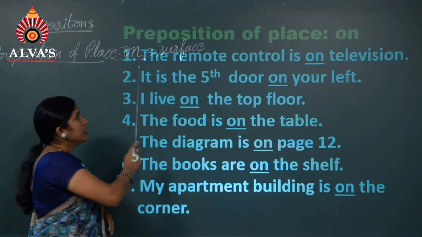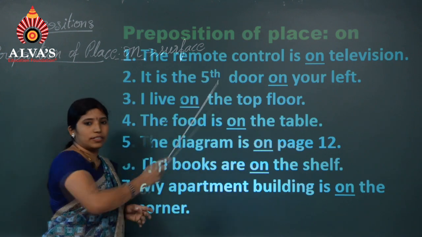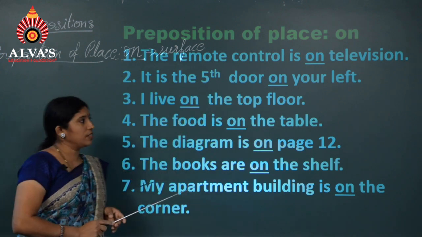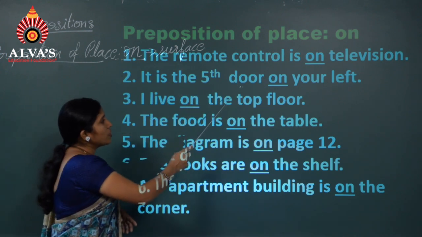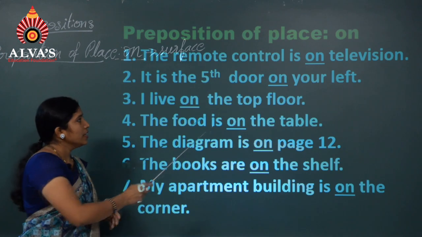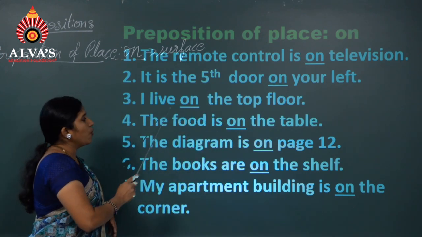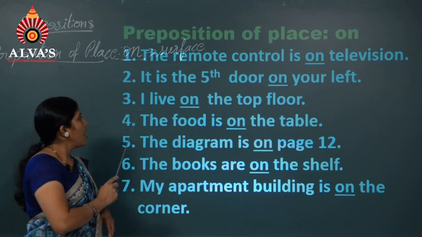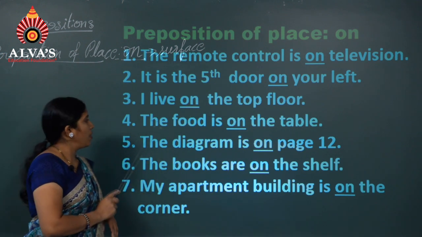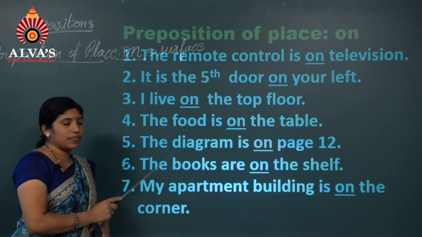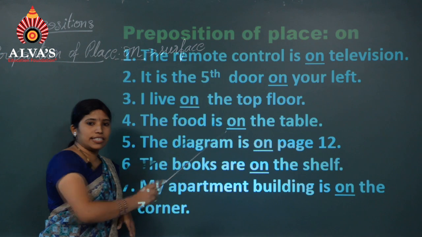Number 1, the remote control is on the television. Number 2, it is the 5th door on your left. Number 3, I live on the top floor. Number 4, the food is on the table, a horizontal surface. The food is on the table.